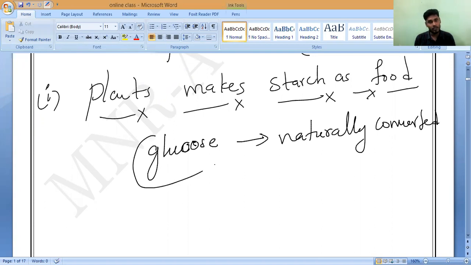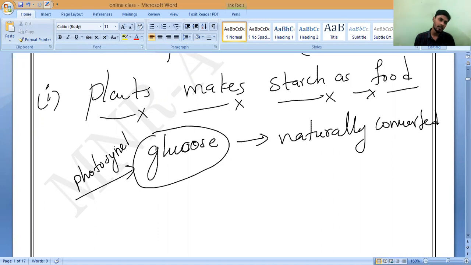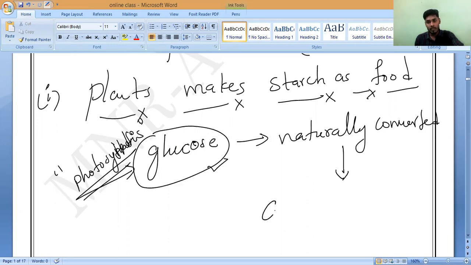Actually, this is produced in which reaction, Ra? A chemical reaction called photosynthesis. Understand? So, a chemical reaction called photosynthesis is used to form a simple carbohydrate called glucose. Now, the excess glucose is stored inside the leaves and naturally converts into a complex carbohydrate.